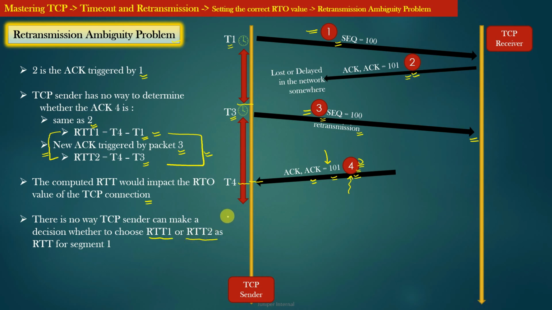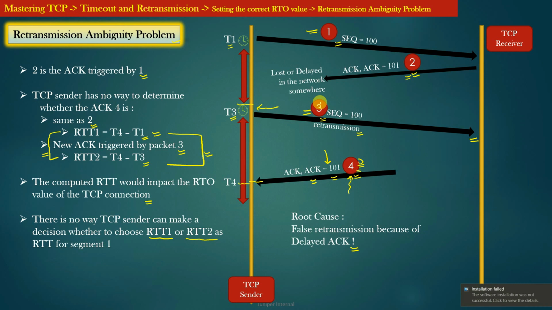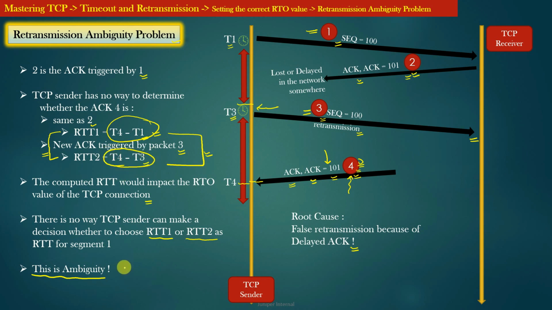And the root cause of all this problem is false retransmission because of delayed ACK. Here you can see that the TCP actually issued a false retransmission of the segment with sequence number 100 even when its ACK was not lost in the network and its ACK actually arrived late. So this is the ambiguity. The TCP sender doesn't know whether to compute the RTT value for the segment with sequence number 100 using this formula or that formula. And this problem is called the retransmission ambiguity problem.